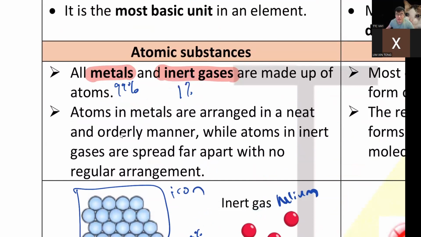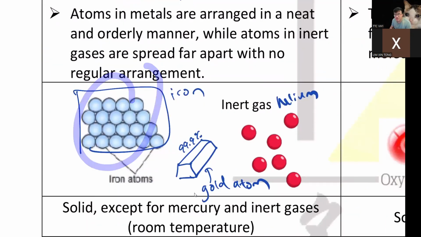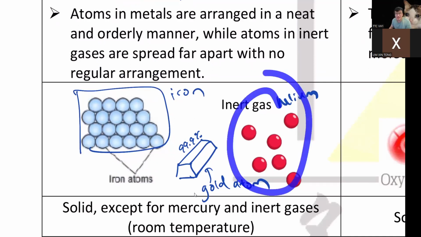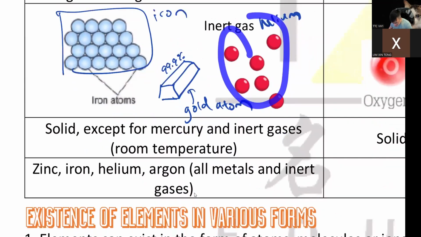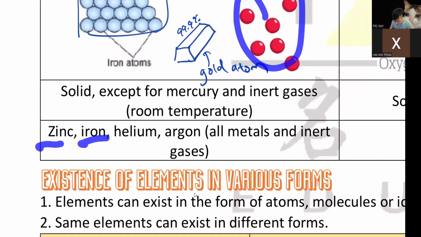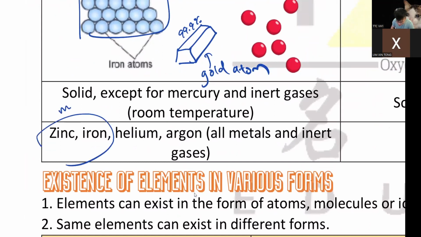If I talk to a crowd that is very inert, that means they don't laugh, they don't reply, they don't do anything. So that's your inert. If I tell you something is made from only atom, mostly you can assume it is a metal, or in a very rare case, an inert gas. Like zinc and iron, these two are metals. Zinc is only made from zinc atom. Iron is only made from iron atom. Gold is made from gold atom.